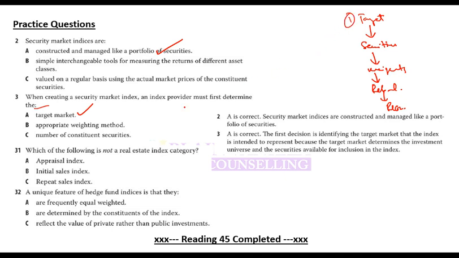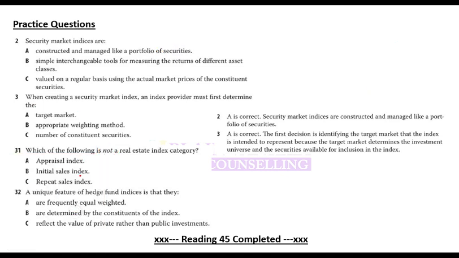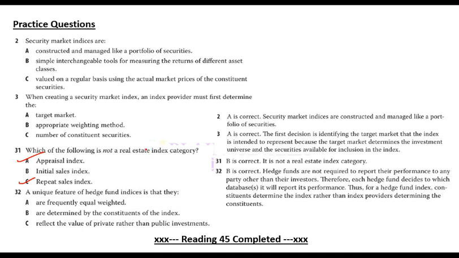Which of the following is not a real estate index category? We will discuss this in alternative investments, but for now just remember that repeat sales index and appraisal index are real estate index categories. And this B is not a real estate index category.